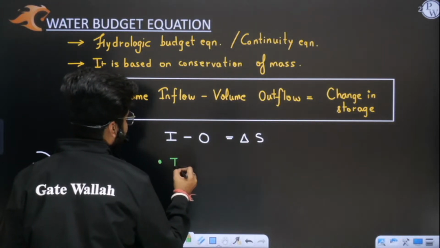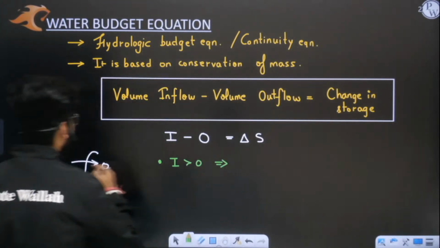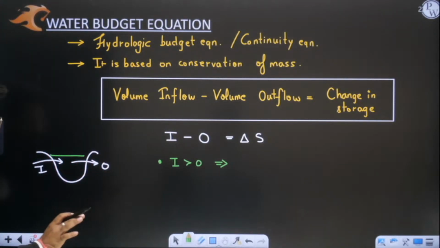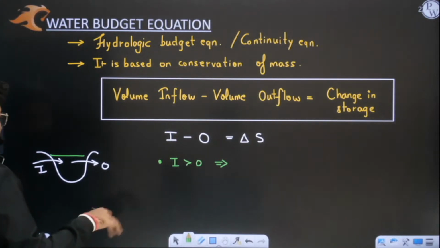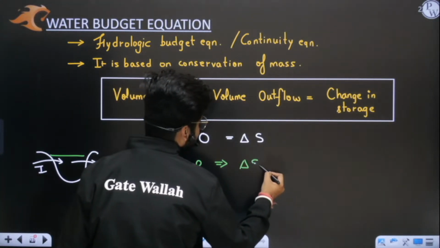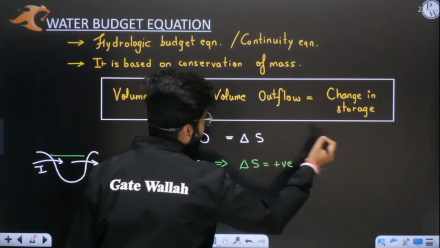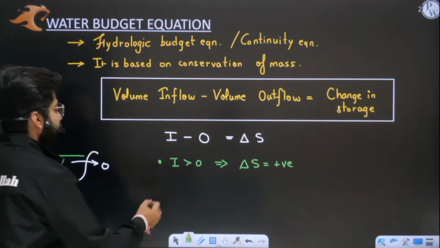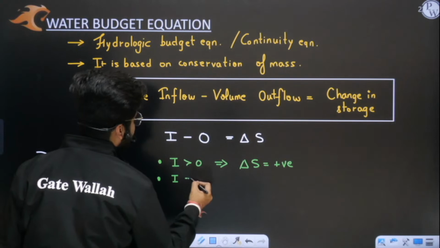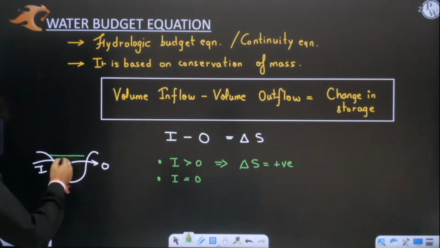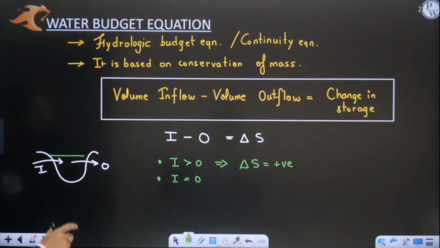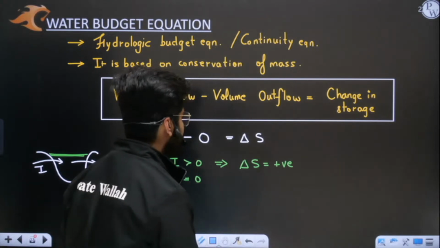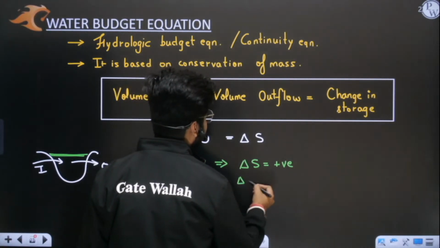The very first case is you can have more inflow. If more inflow is there and outflow is less, water is getting stored here. The level of water will increase, which means more water has deposited. Then delta S, or change in storage, is positive. If inflow and outflow are the same, there is no change in the level of water or in the storage, so net change in storage is 0.